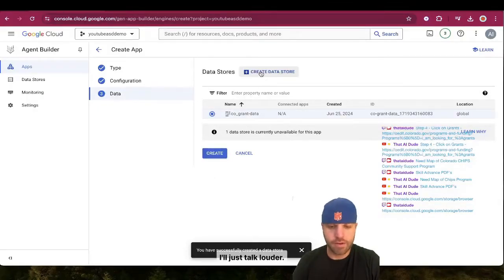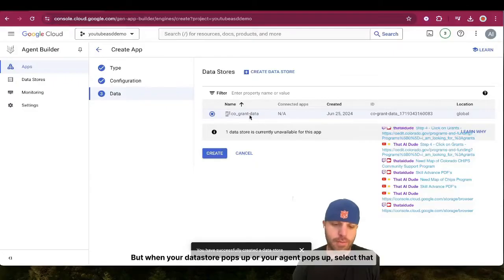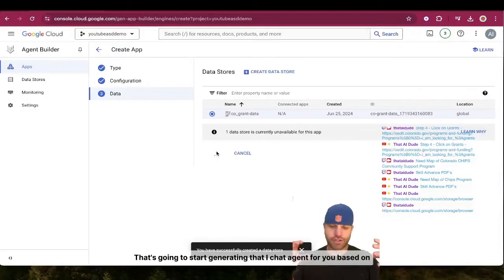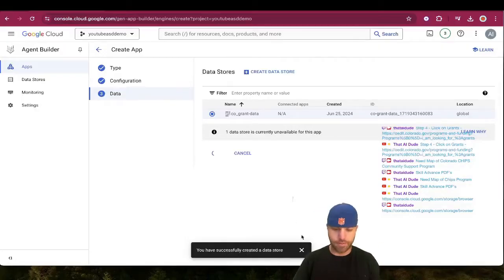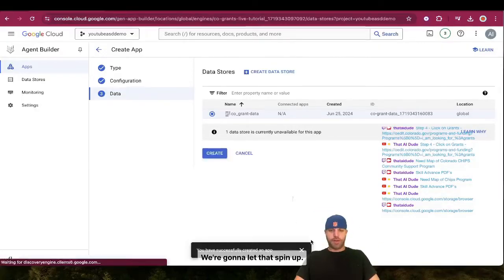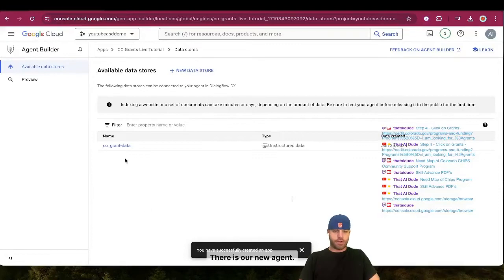I'll just talk louder. But when your data store pops up or your agent pops up, select that data store you created, right? And then click create. That's going to start generating that AI chat agent for you based on that data store. So we're going to let that spin up. Okay, there's our new agent.